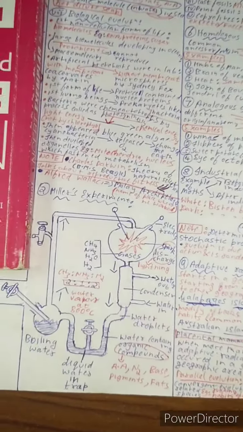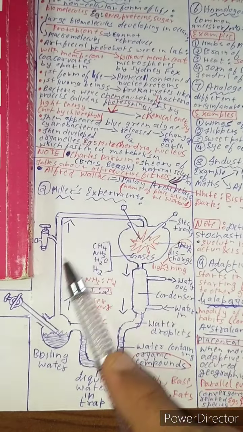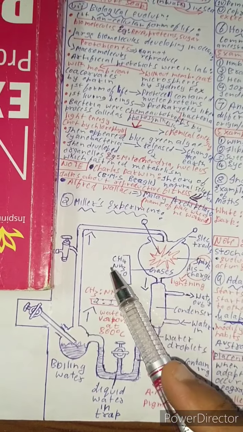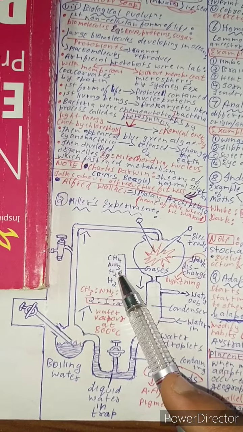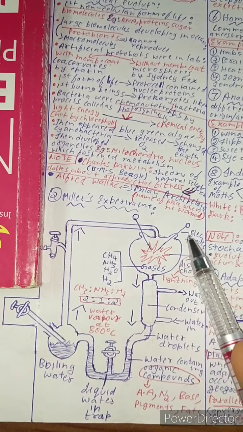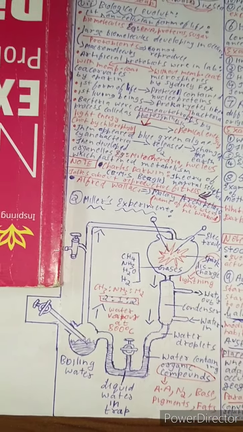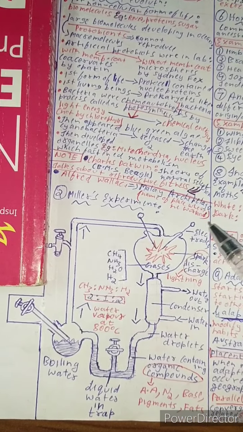Now let us discuss Miller's experiment. See, this is the typical Miller's experiment where he proved that life originated from these four chemicals, that is methane, ammonia, water and hydrogen. All these gases are mixed with electrodes and a spark discharge. Lightning is formed. Basically, lightning gives birth to life of single-celled microbes.